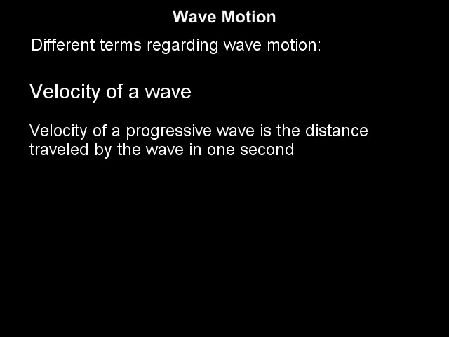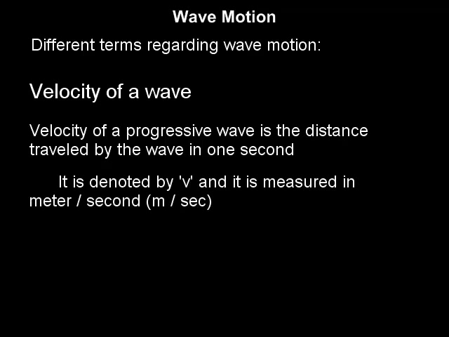Velocity of a wave. Velocity of a progressive wave is the distance traveled by the wave in 1 second. It is denoted by V and it is measured in meter per second. In one periodic time, a wave travels or advances through a distance equal to 1 wavelength.